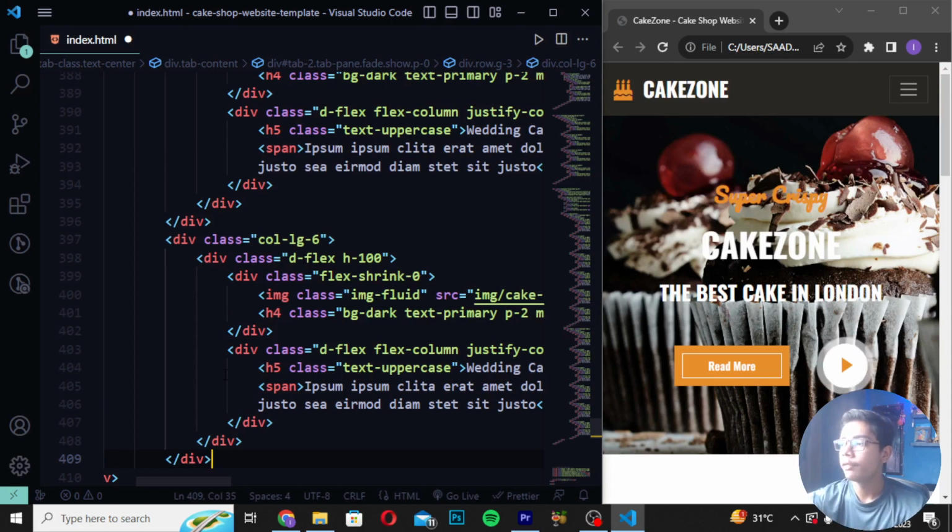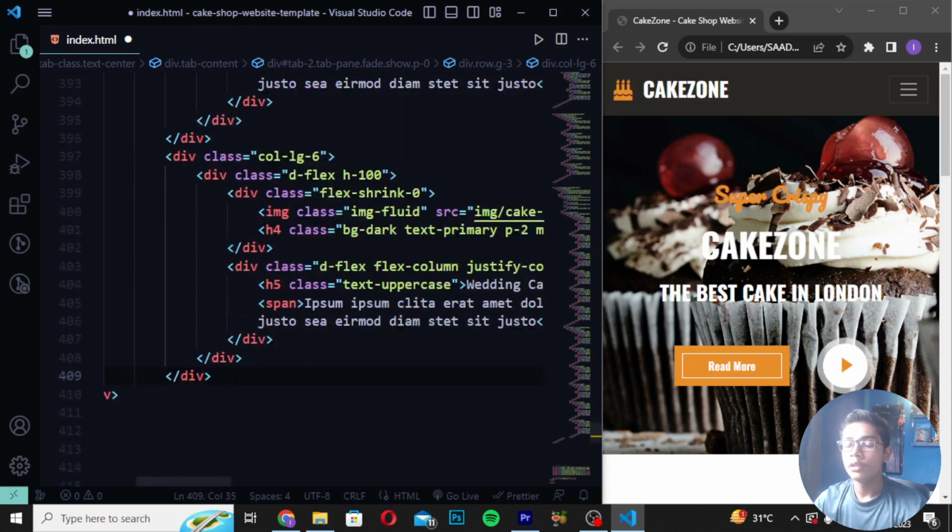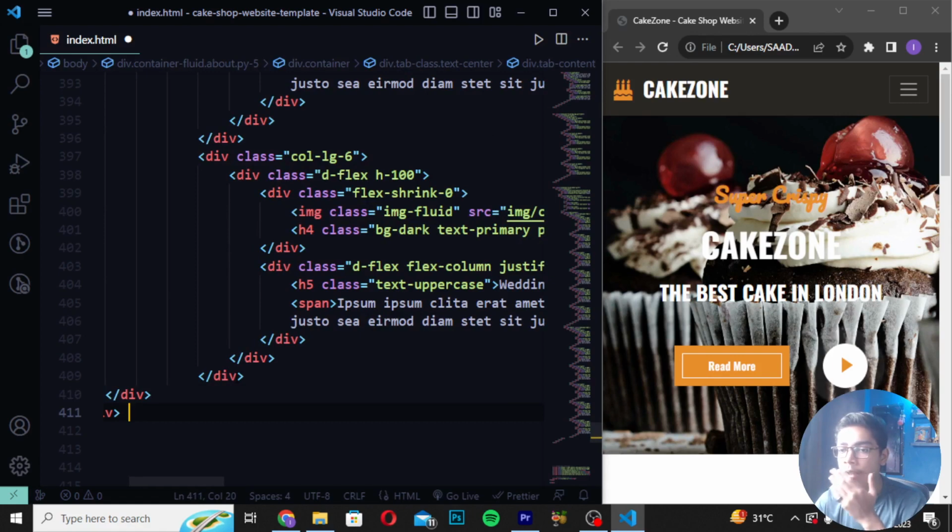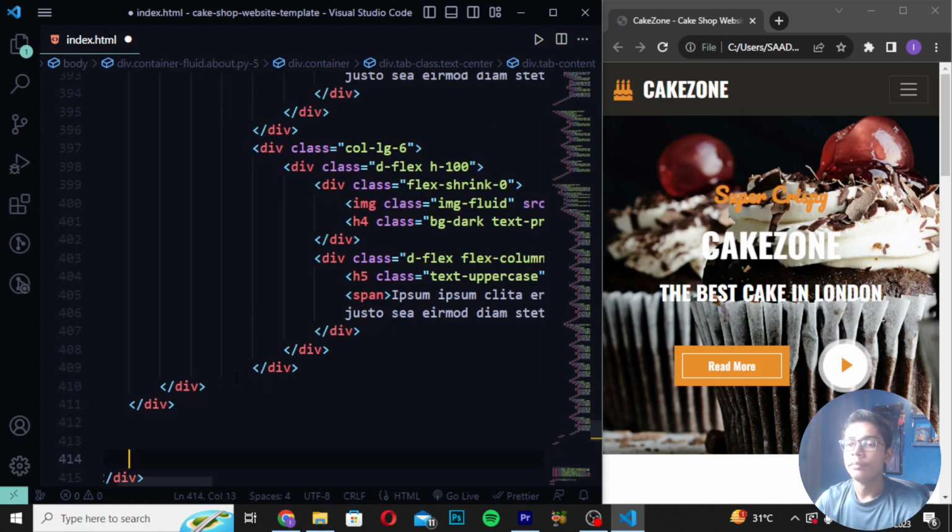After the 5 divs which we have created here. So I will be moving down after the 5 divs here. You can see these are the 5 divs which we have created here. So I will be moving down, and after moving down, I will be giving some space from here. Okay, like this.